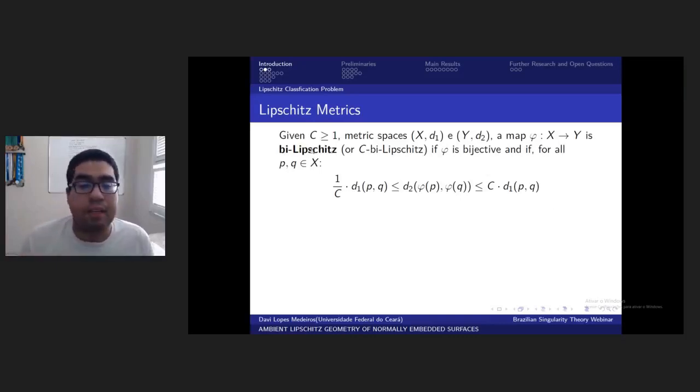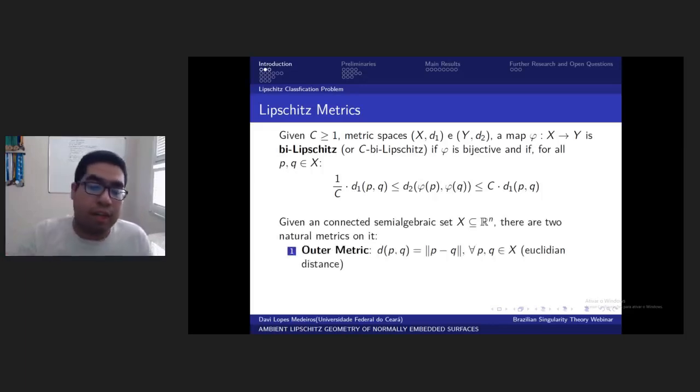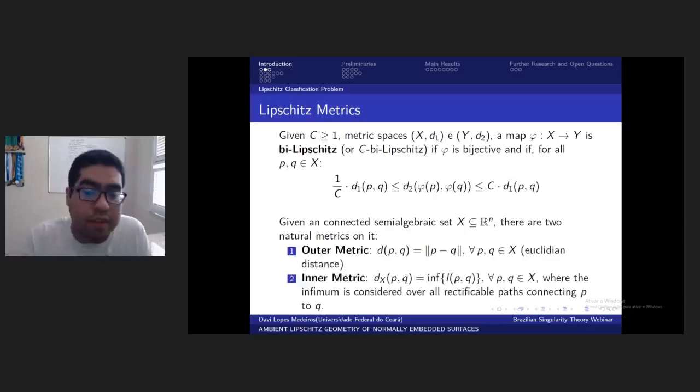A map is bi-Lipschitz if it is bijective and, for all p and q in the original set X, the distance between the images is controlled by the distance between the points in the domain. When we have a connected semi-algebraic set X in R^n, we have two natural metrics on it: the outer metric, which is simply the Euclidean distance, and the inner metric, which is the infimum of the lengths of rectifiable paths connecting p to q.